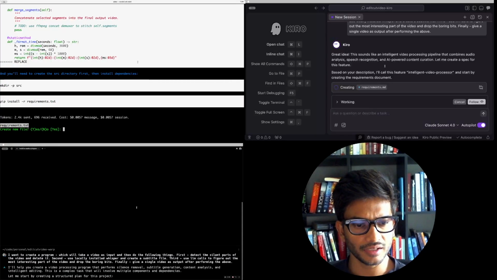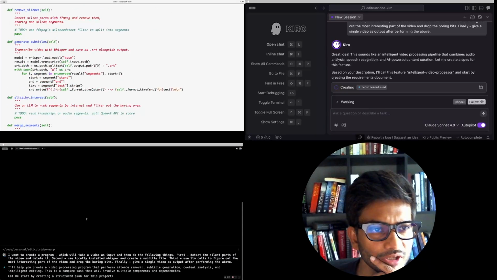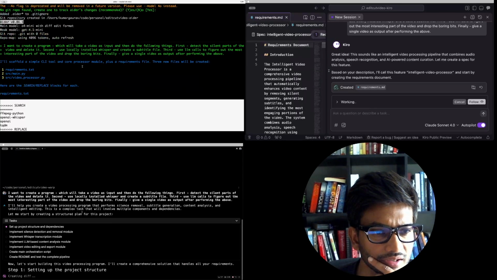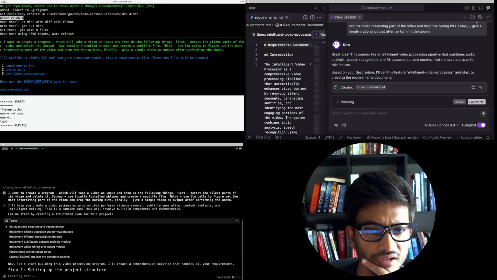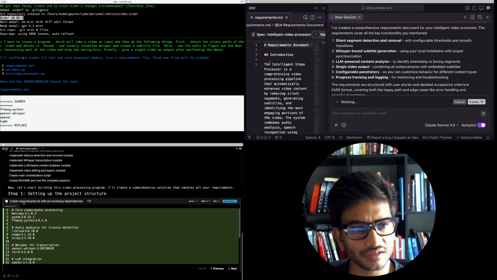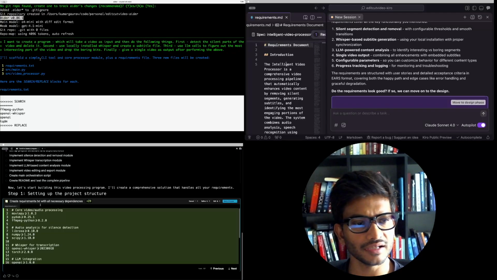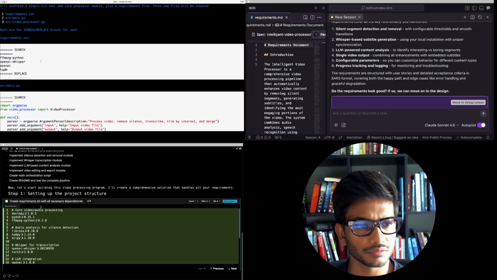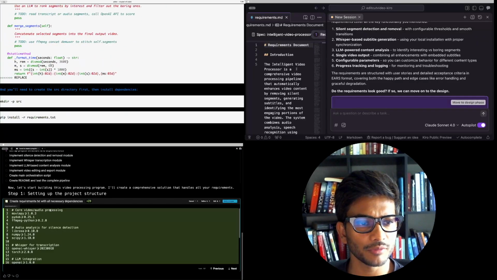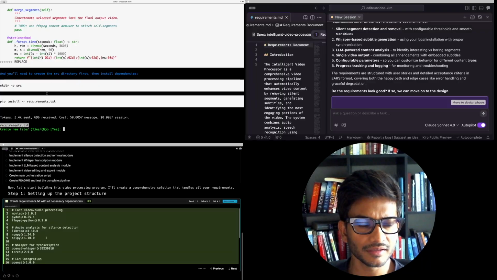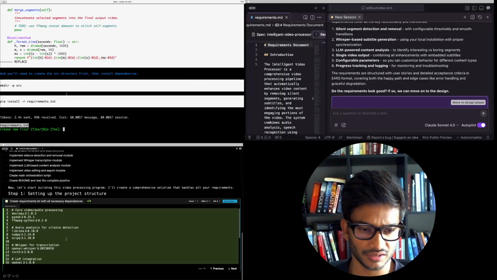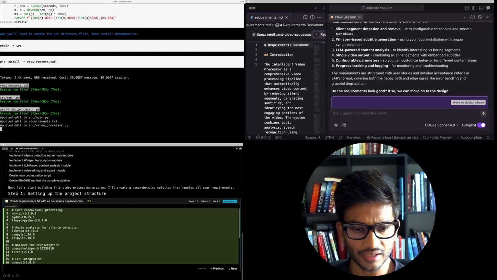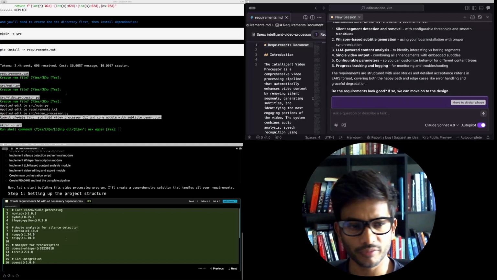So Aider has given me a bunch of code already. It says that I'll scaffold a simple CLI tool, and that's it, right? So the intent is to only scaffold a simple CLI tool. It's going to use some libraries that are in the requirements.txt and so on. And it is asking me whether I should go ahead and do these things. I will say yes, yes, yes, and meanwhile I'll go and check Warp.